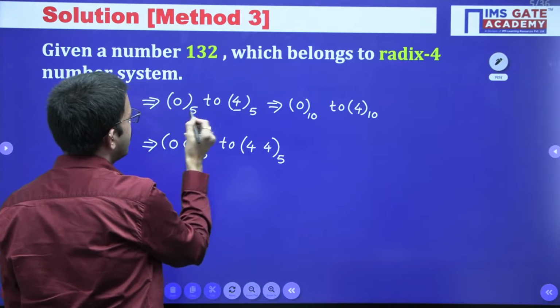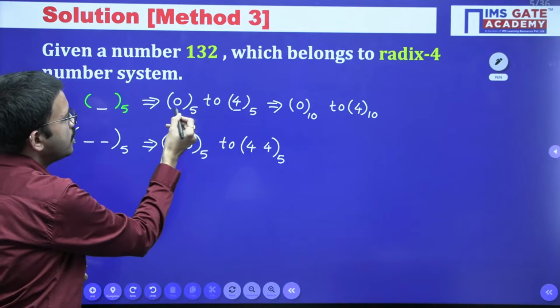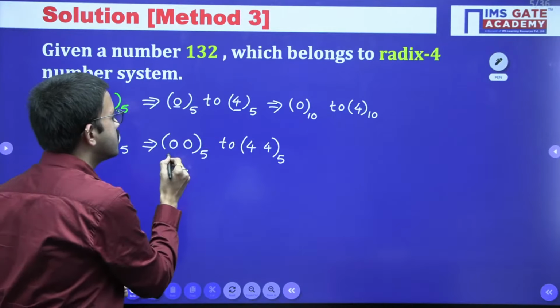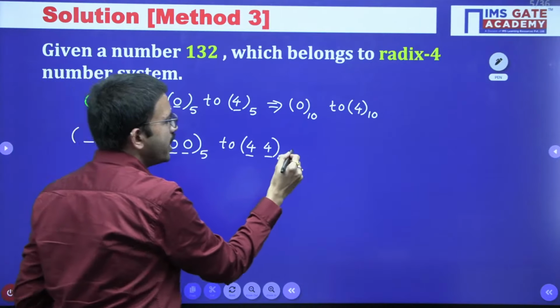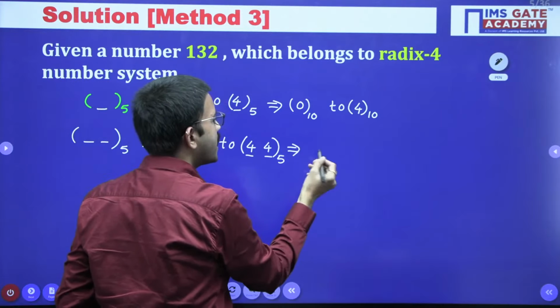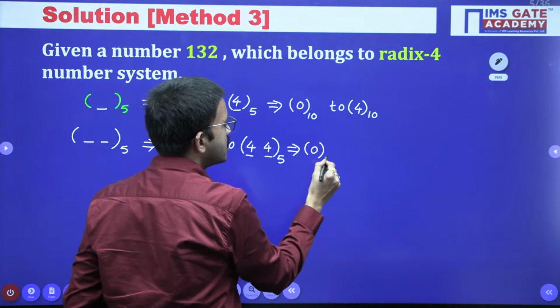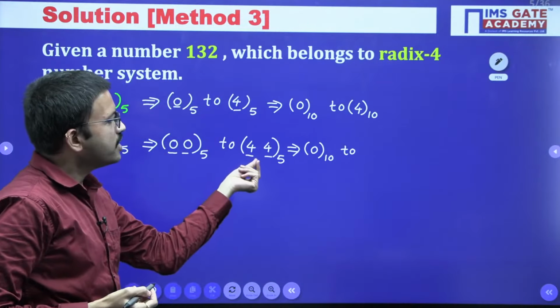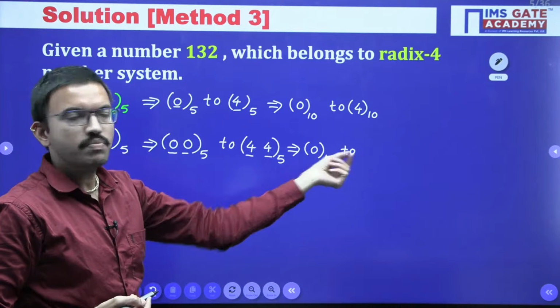Just like with a single digit, the minimum is 0 and the maximum is 4, same concept, here I have considered two digits. Now can you tell me the corresponding maximum value in decimal? Obviously the minimum value will be the same. All of you try to tell me the equivalent decimal value for the maximum.